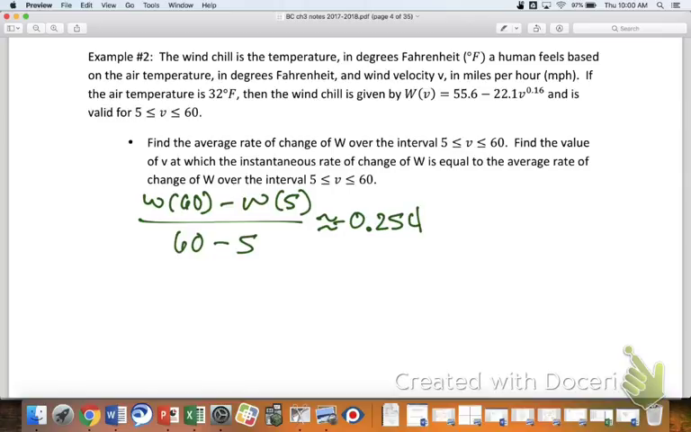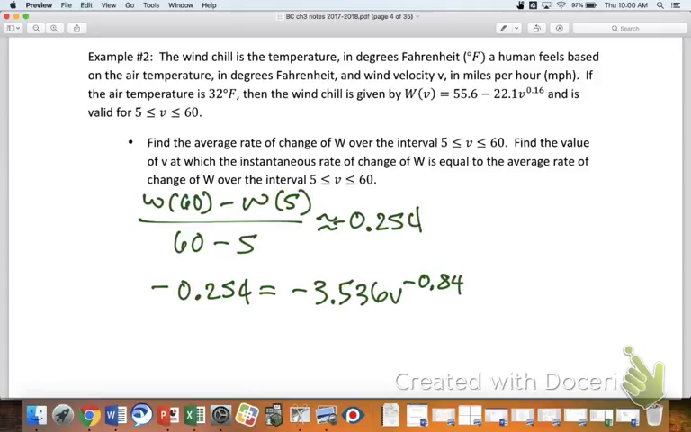And then it goes on to say, once you found that, find the value of V for which the instantaneous rate of change of W is equal to the average rate of change that we just found. So this is where we set this negative 0.254 equal to the derivative of W of V. The derivative of 55.6 is 0. What's negative 22.1 times 0.16? It's got to be like 3 something. Negative 3.536 V to the negative 0.84. Make sense? So I've set the average rate of change equal to the instantaneous rate of change.